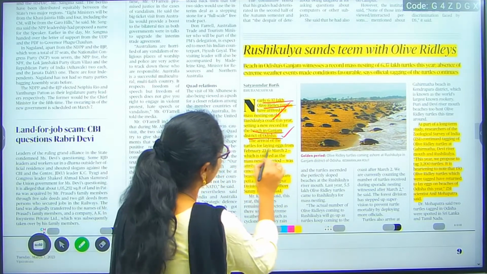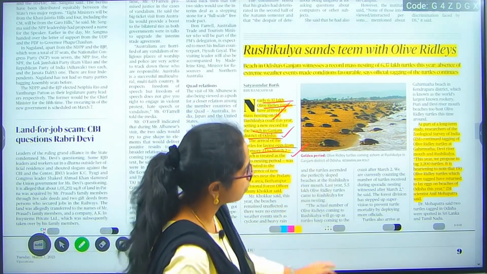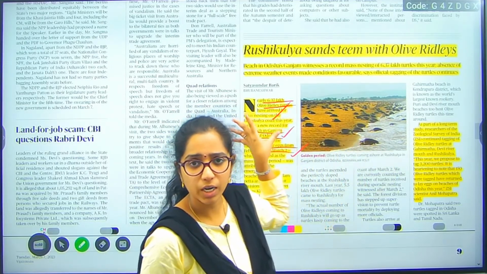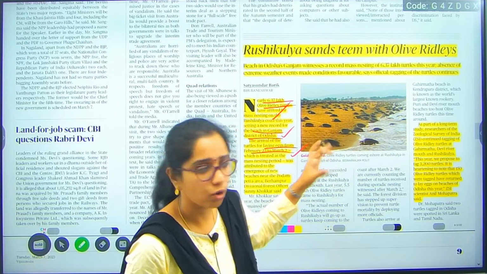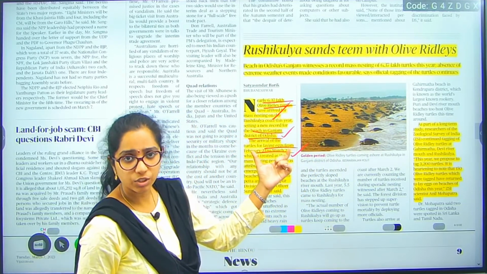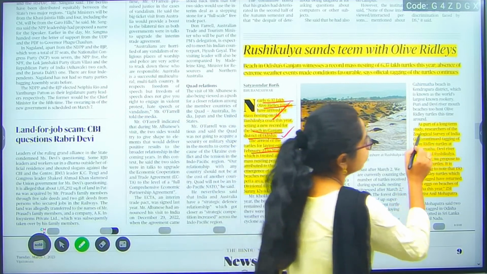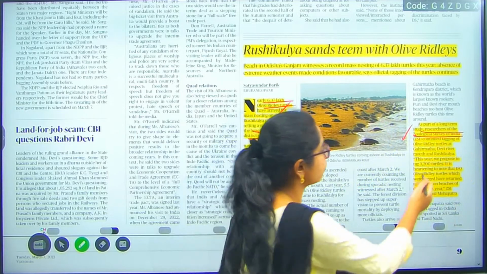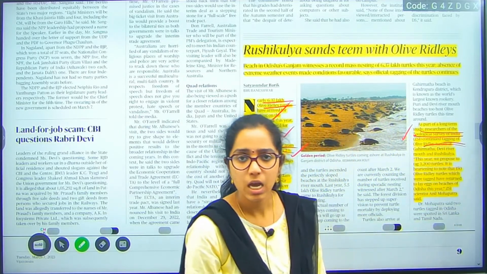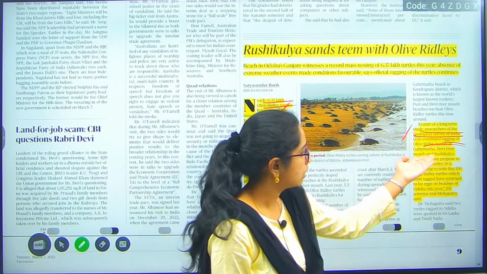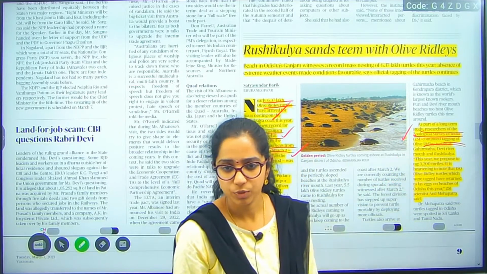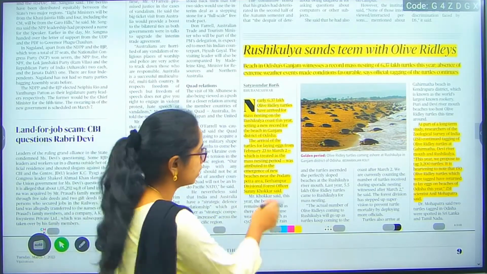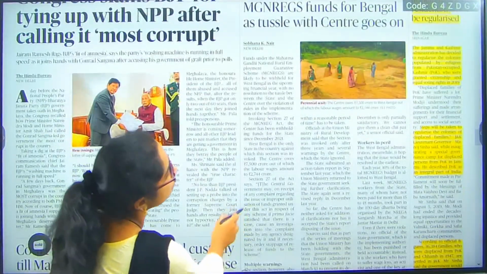They have given the time period, but the rest is not required. Just understand that olive ridley turtles are on a mass laying near the beach in Ganjam district of Odisha, and the research is being carried out by the Geological Survey of India. They are trying to tag these olive ridley turtles continuously. They were in different places. It is just an informative article regarding olive ridley turtles. Fine. Next.